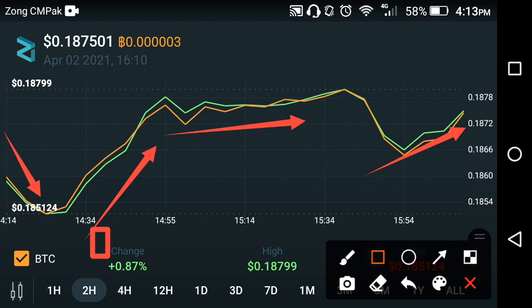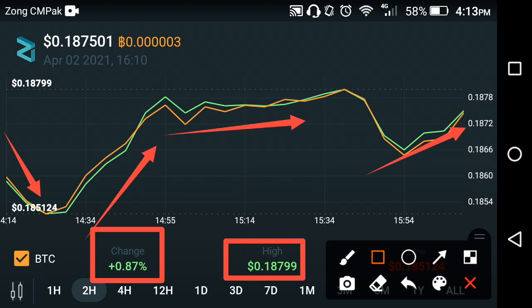If we see the changes of the Zilliqa in the previous 2 hours, the change is about positive 0.87% in the Zilliqa in the previous 2 hours, and the high price of the Zilliqa is about $0.18799 in the previous 2 hours. Friends, that is the live price prediction of Zilliqa in the last 2 hours and in the last 1 hour.